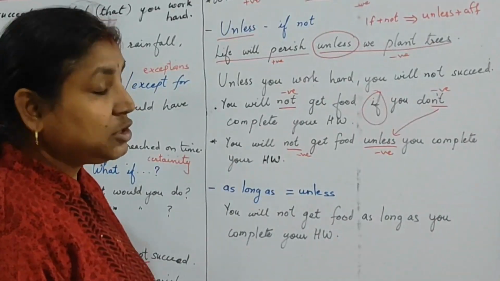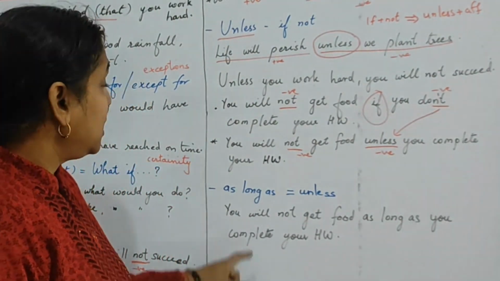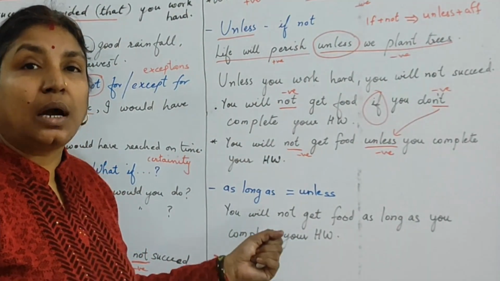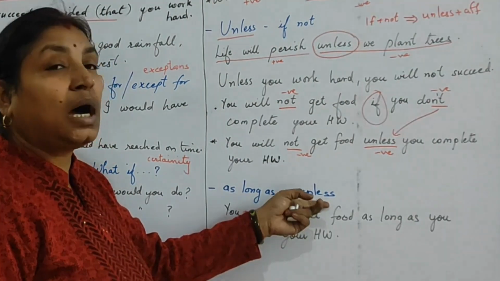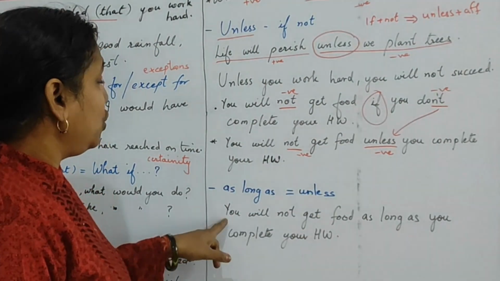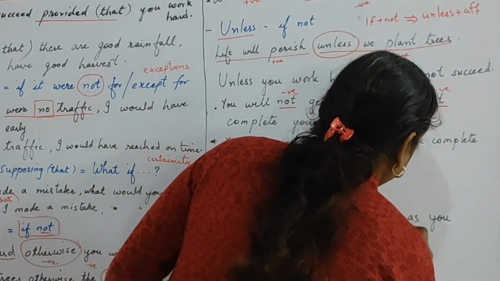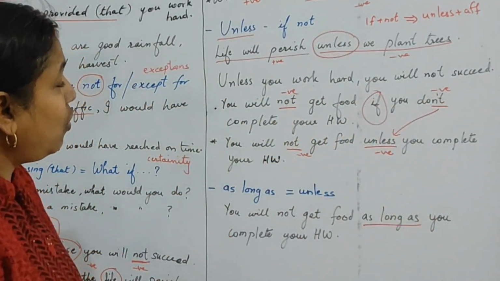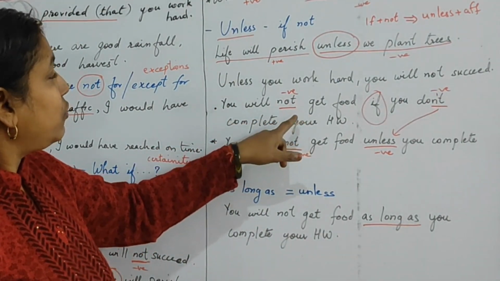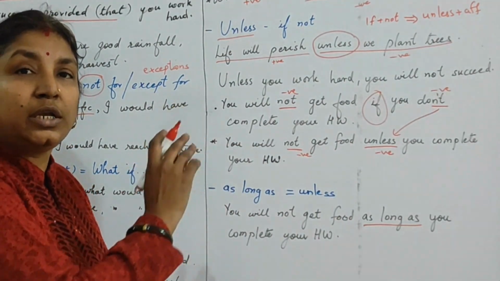One last conjunction that can be used in place of if is as long as. As long as is completely the same as unless, the way we use unless. You will not get food as long as you complete your homework. As I said, if you don't complete your homework, you will not get food has a positive meaning, though two negatives are there.